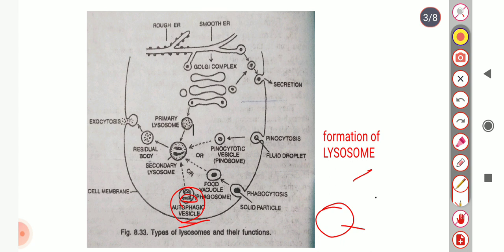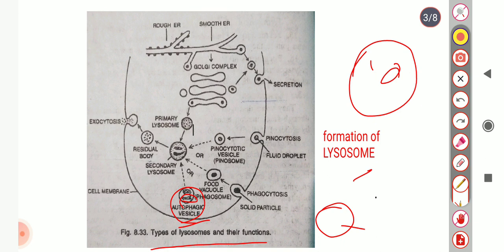This is all about the structure and types of lysosome. The term autolysis is the self-destruction of a cell, tissue or organ with the help of lysosomes.